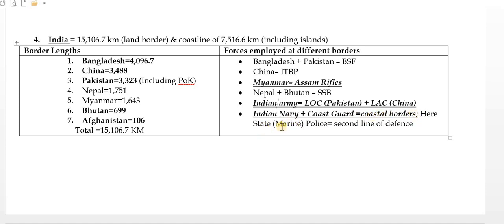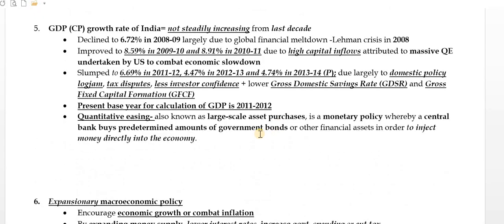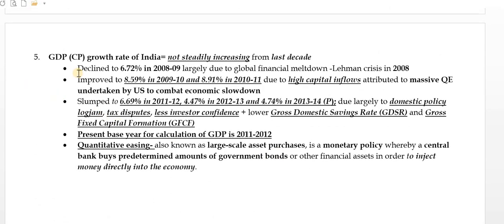Here the state or the marine police of the state will be the second line of defense. Okay, going to the next point. GDP CP, that is called gross domestic product, okay, at the cost price. So what is this? Growth rate of India.